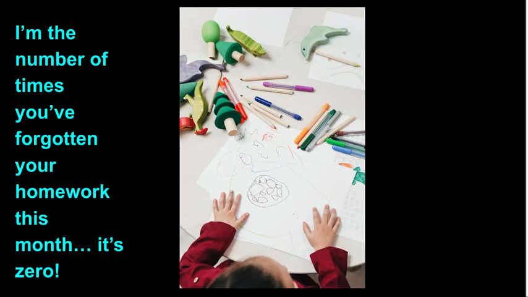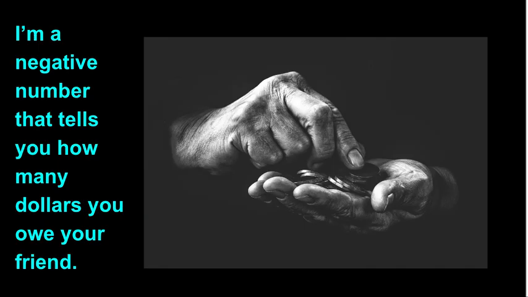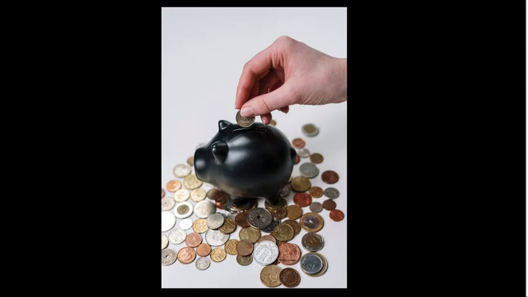3. I'm the number of times you've forgotten your homework this month. It's 0. Answer is whole number. 4. I'm a negative number that tells you how many dollars you owe your friend. Answer is integer. How did you do? Remember, real numbers are everywhere, even in your piggy bank.